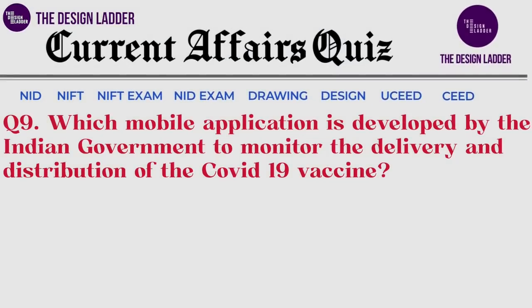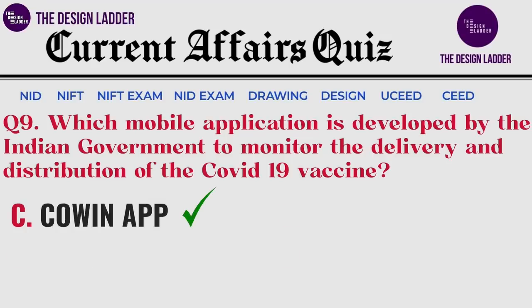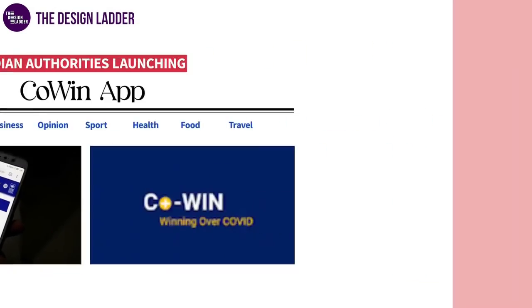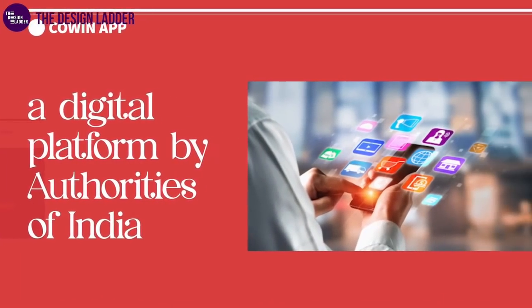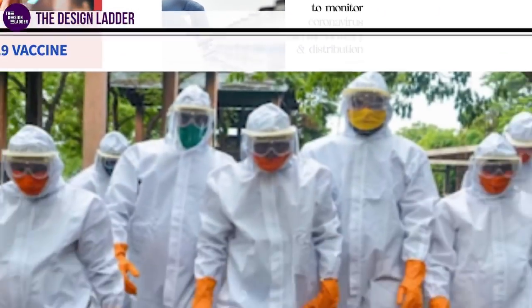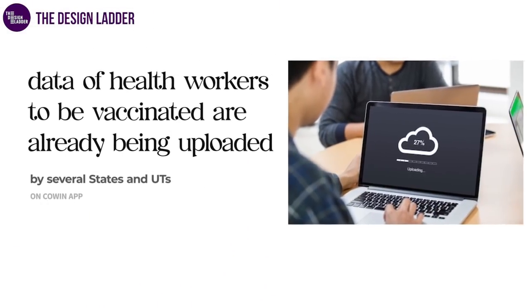Which mobile application was developed by the Indian government to monitor the delivery and distribution of the COVID-19 vaccine? And your options are: the correct answer is the CoWIN app. Indian authorities will launch the CoWIN app, a digital platform developed to monitor coronavirus vaccine delivery and distribution in real time. The data of health workers to be vaccinated is already being uploaded by several states and UTs on this app.